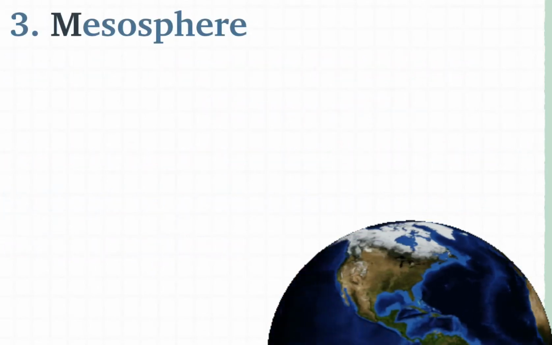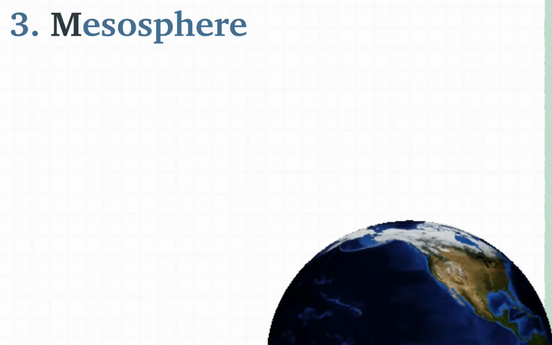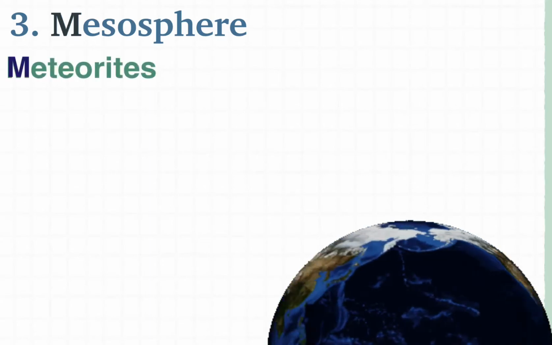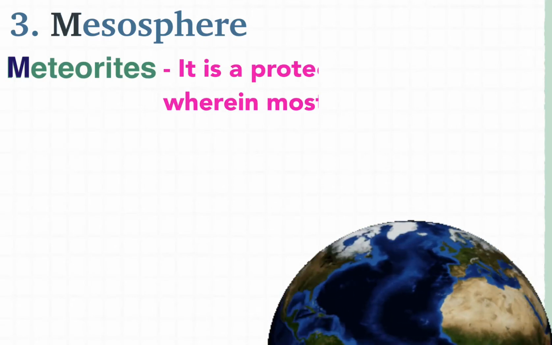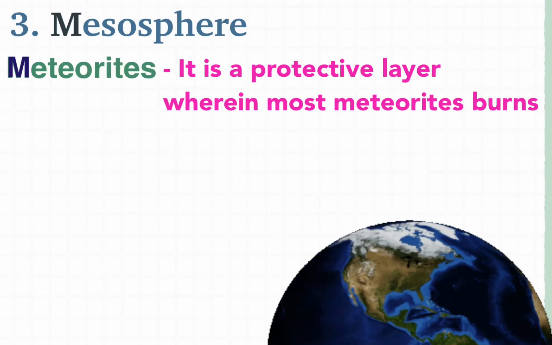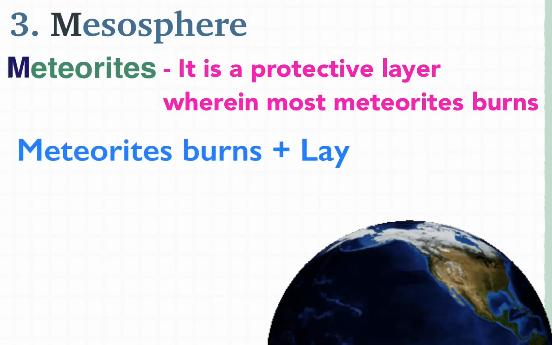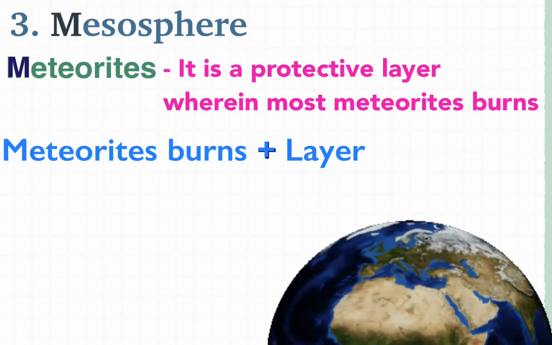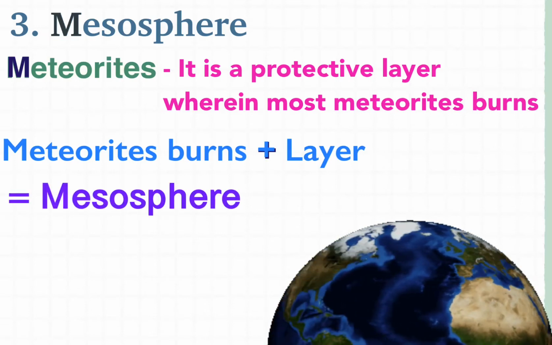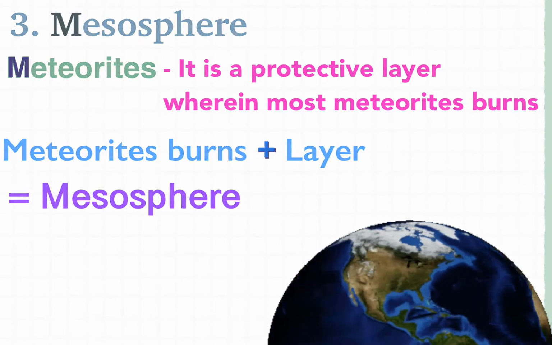Coming towards the mesosphere. Now mesosphere is starting from M. A similar word starting from M is meteoroids. What does it mean? That mesosphere is a protective layer wherein most meteoroids burn out. So what did you understand? That sphere means layer, and from M you can remember meteoroids. So mesosphere is a protective layer wherein most meteoroids burn out.